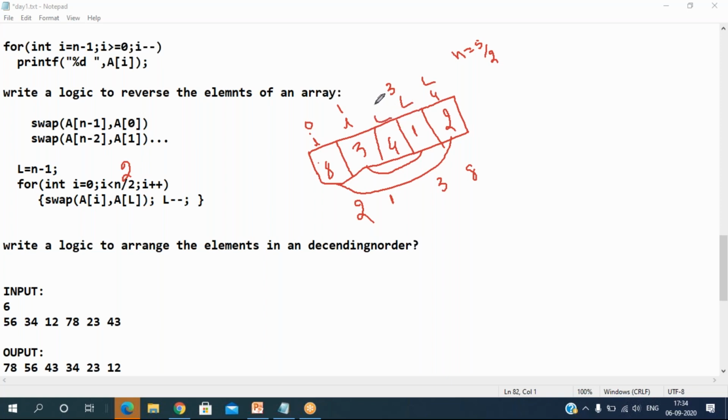L value becomes actually 2. So then comes here, I plus plus. I value also comes here. So the I value and L value become the same right now. Now 2 less than 2, the condition becomes false, right? Come out of the loop.